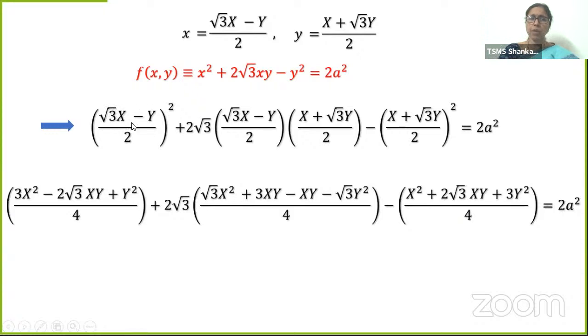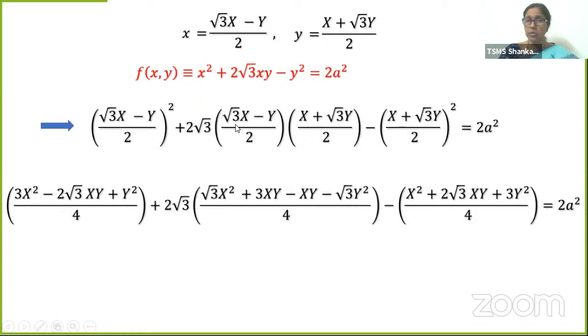And in which form is it? It is in the form (a minus b) whole square. a square: when you square root 3, square and root get cancelled, 3X square, minus 2ab, 2 into root 3X into Y, 2 root 3XY, plus b square, Y square. This 2 root 3 is left like that only.